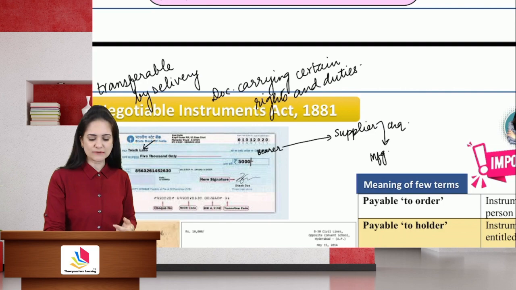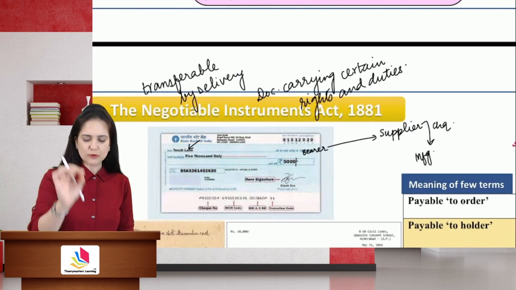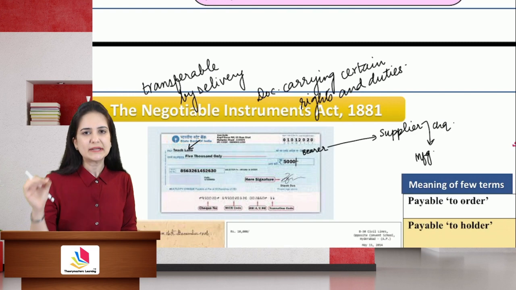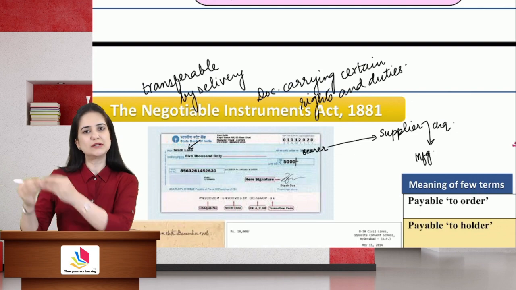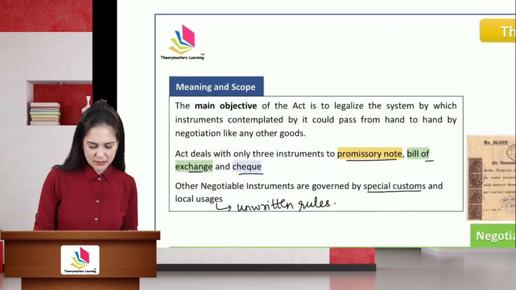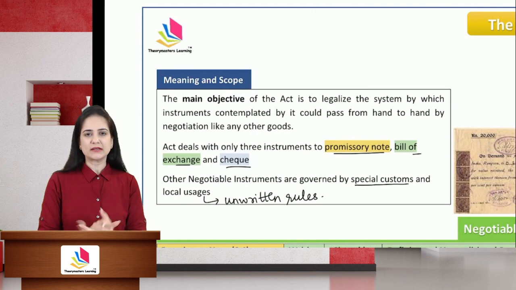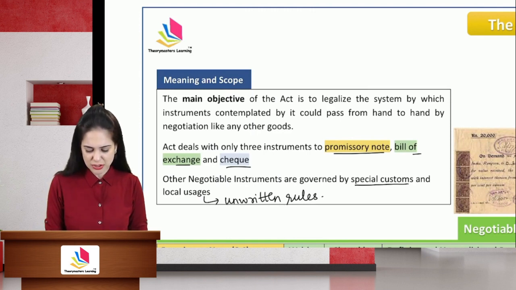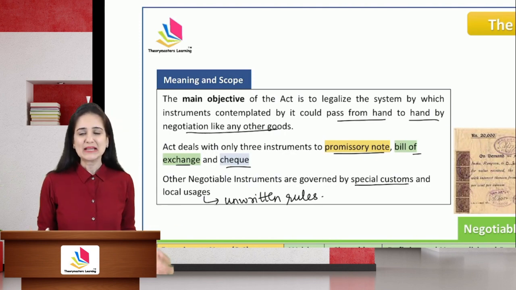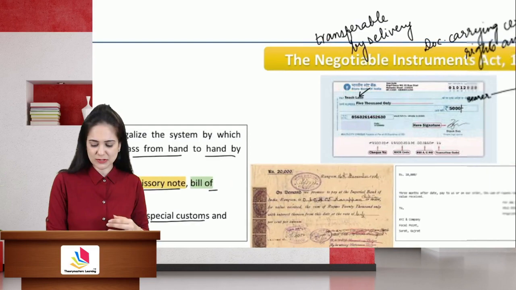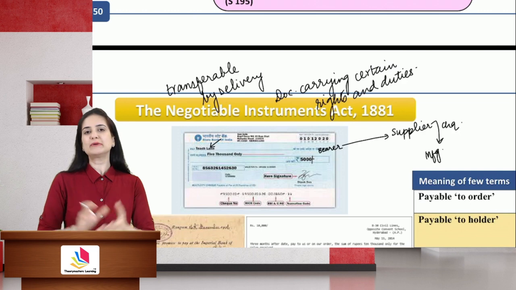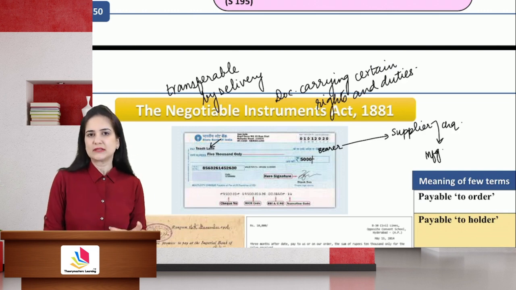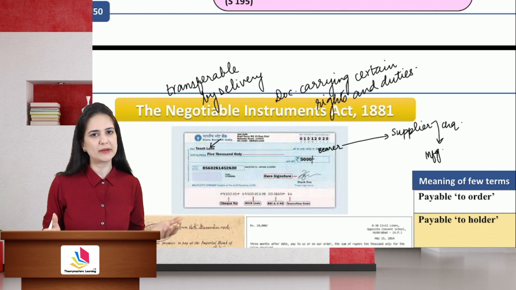So what is the meaning of the word negotiable? The word negotiable means transferable by delivery. Just like money, you can transfer this instrument also from one person to another. So that is the main objective of the Act. The Act aims to legalize the system by which the instruments can easily pass from one hand to other like any other goods. Whenever you have such kind of documents or instruments, you need to have an act which governs them. So the Negotiable Instrument Act aims to regulate the functioning of these three negotiable instruments.